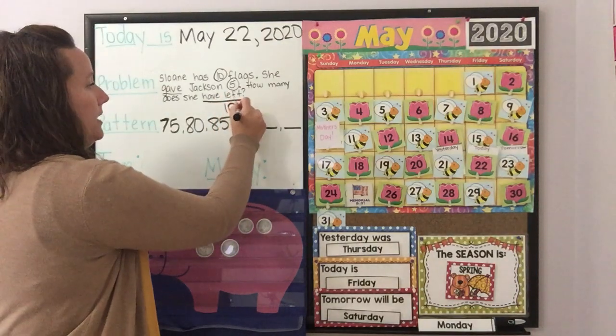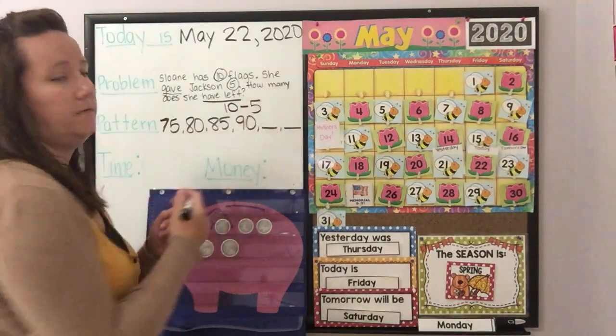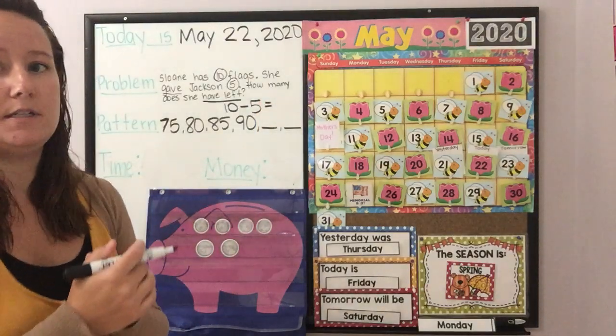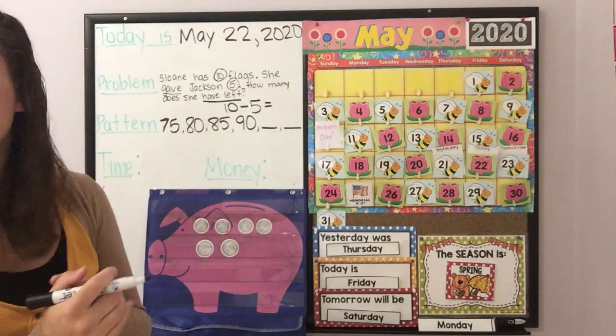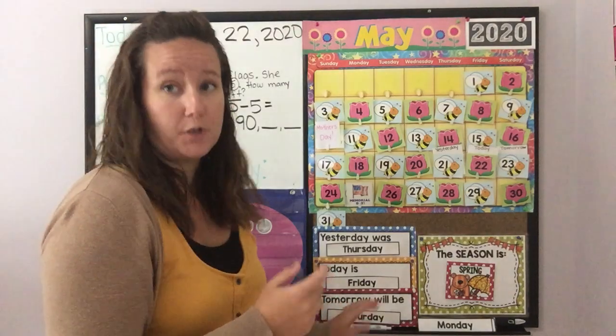She's taking away, so minus. She gave Jackson 5, so 10 minus 5 equals, that's our number sentence. So now our job is to solve. There's a couple ways you can solve. You could solve in your head, right?